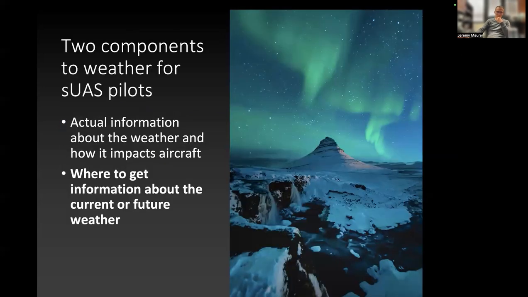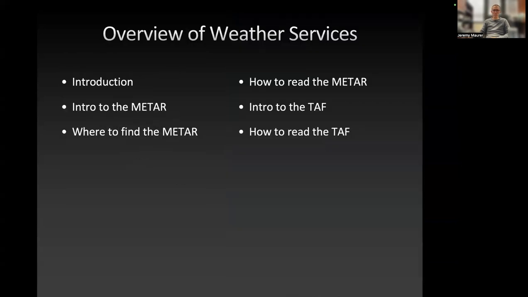So as we've talked about, we need to know actual information about the weather and how it impacts aircraft, and what conditions we should fly in and what conditions we should not fly in. But we also need to know where to get information about either the current weather, if we're heading outside to go on a mission, or future weather, forecasting out what we can fly in the next 5 days, for example. And this is where these two things, TAFs and METARs, are going to come into play.